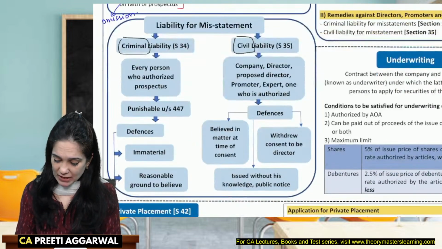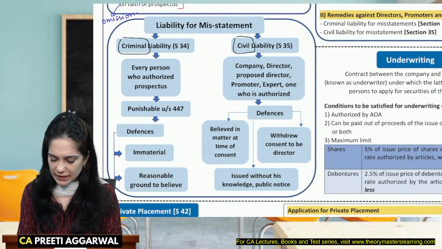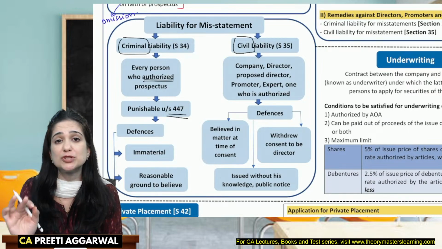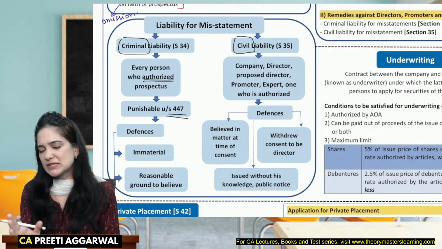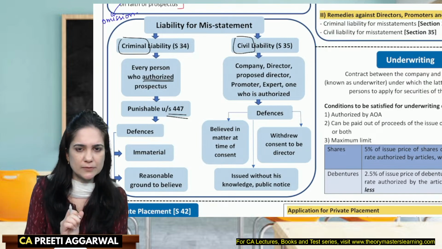So in case of criminal liability, every person who authorized the issue of the prospectus will be liable for punishment under section 447. It's a criminal liability punishment for fraud. So you may be subject to imprisonment, fine, or both.